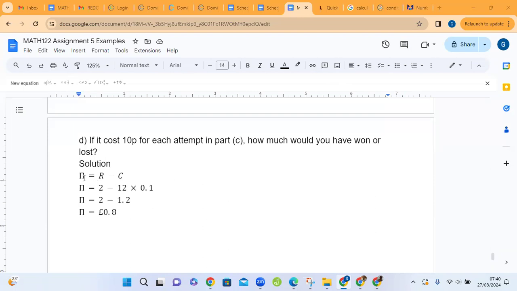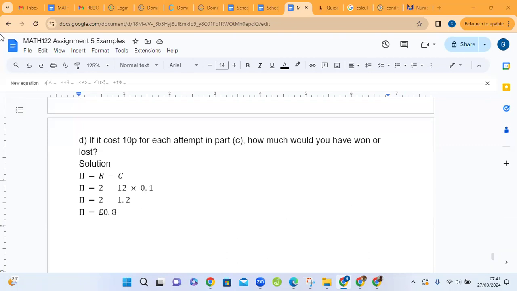Pi is the symbol that the Greeks used to denote P, the sum. We are using P while they are using pi. So we can use capital Pi for profit, R for revenue and C for cost. Normally, when you translate a word to a letter or symbol, you use the first letter of the word. So profit is equal to revenue minus cost.